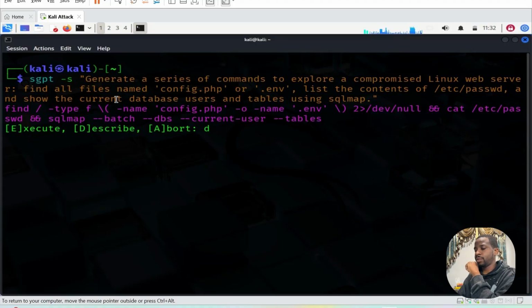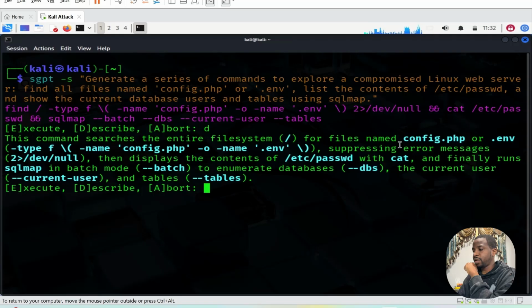So describe. This command searches the entire file system for files named config. So let's say an attacker is trying to infiltrate a system. They've already infiltrated a system. Now they want to extract from the web server. This is the command that they could run. I'm not doing it now because I know it's not gonna work or it's gonna take a lot of time and then give me a result because this is a responsible AI. But I just want you to see what an attacker could actually do with an AI agent and why you need to be versed in AI agents to do your penetration testing. That way you also have a step forward, you know? So yeah,